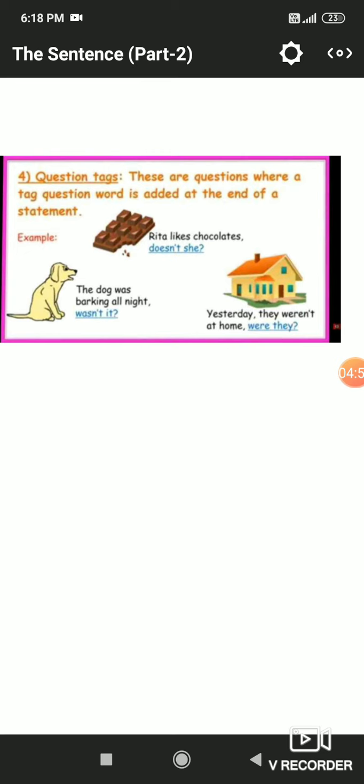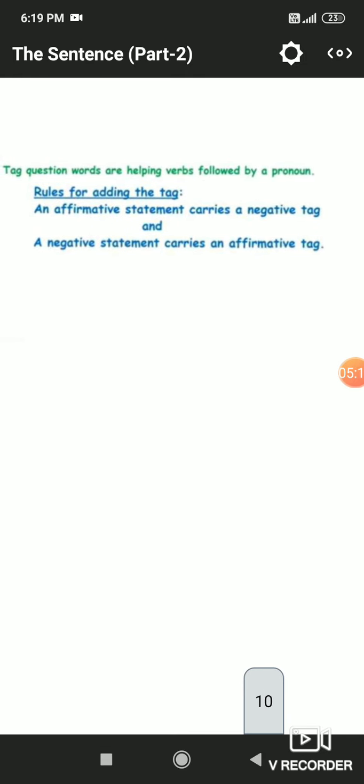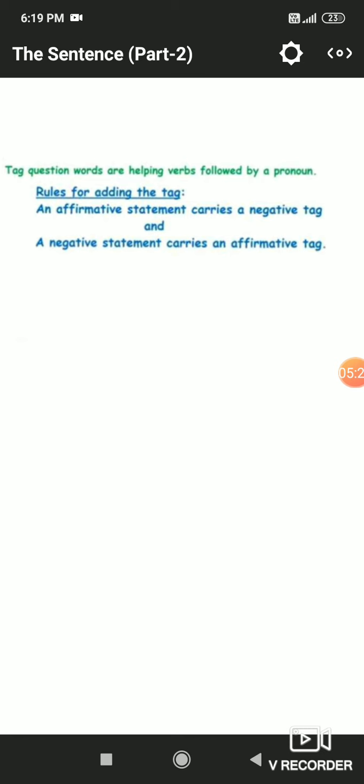And the second sentence: the dog was barking all night. A simple statement, an assertive kind of sentence, and we have added a question tag after it: wasn't it? The third example: yesterday they were not at home, were they? So here we have asked the question and we have added the question tag to the statement. So here are the rules which we have to follow for adding the tag.